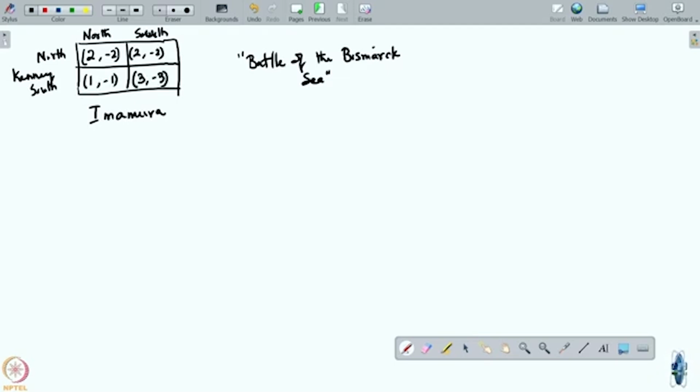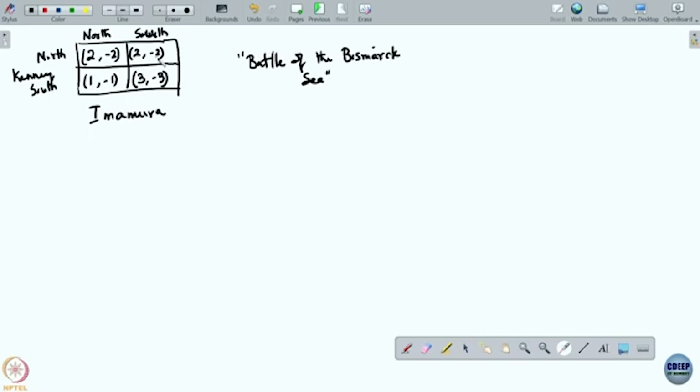Both players are looking for the maximum. So Kenny doesn't have any dominated or dominant strategy, because here 2 is greater than 1 and 2 is less than 3. So there's nothing that Kenny can eliminate, but Imamura can eliminate.